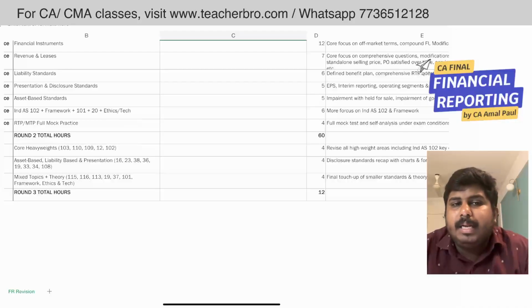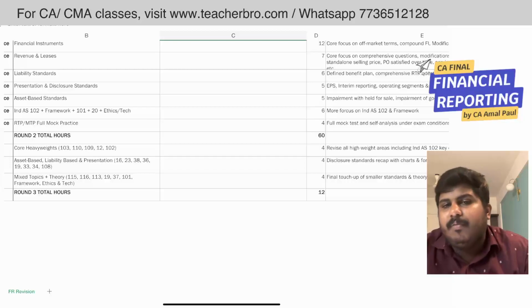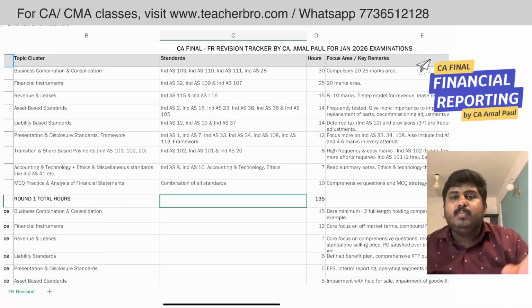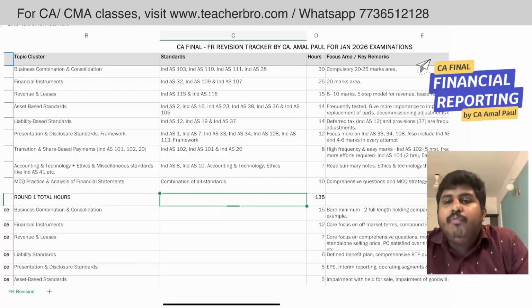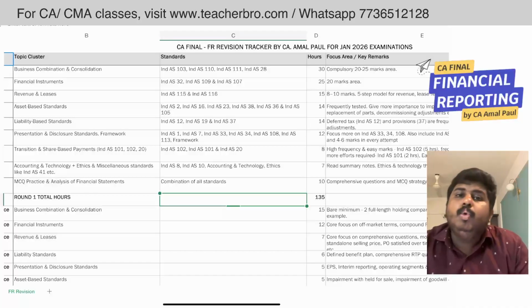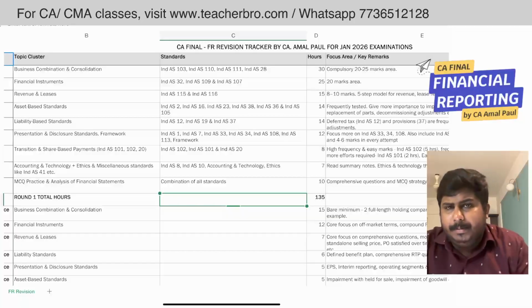Then the mixed topics like revenue, lease, then the framework, all those areas you can take another 4 hours of time. Likewise, you can plan your revisions. So if you are planning this revision in this way, it will give you more confidence on this paper. When it comes to the examination hall also, you will be able to attend more. So this is one idea in which you can prepare for this particular paper.